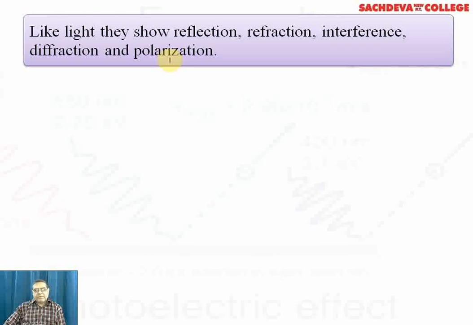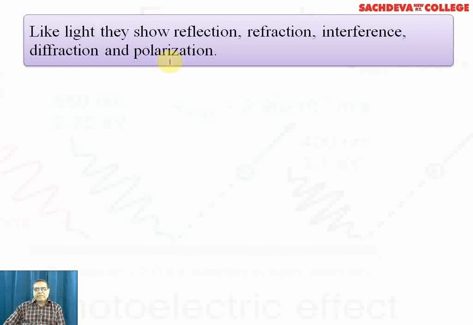Reflection means striking an opaque medium, and the rays will go back to the same medium after striking the opaque reflector. Refraction means like light, they pass from one medium to another medium. Its tendency is to bend towards the normal.